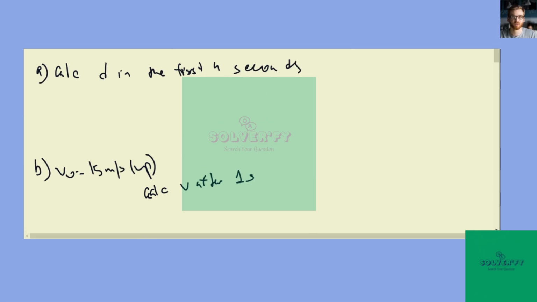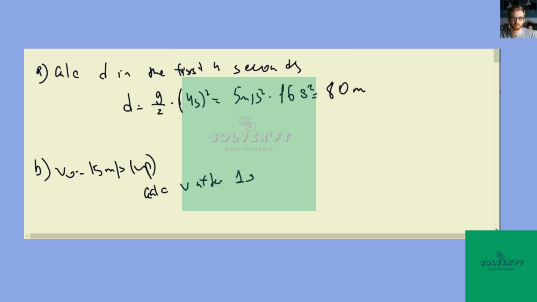An iron vase is thrown down from a great height, and we have to calculate the distance traveled in the first 4 seconds. So the distance equals g over 2 times 4 seconds squared, because the initial velocity is 0. Then it equals 5 meters per second squared times 16 seconds squared, which is 80 meters.